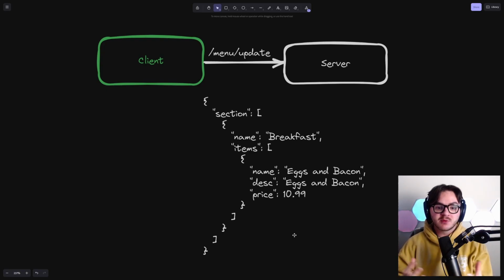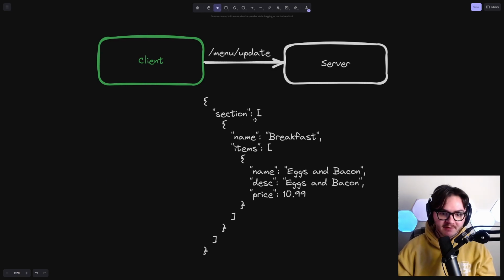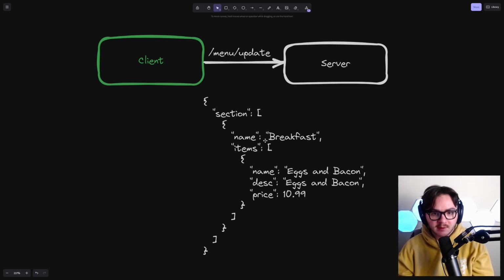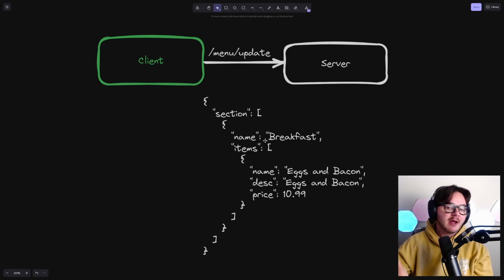All it's going to be is we're going to send over sections of a menu, and each section is going to have a name for it, and then it's going to have items inside of it. Those items are going to have a name, a description, and a price. And that's it. That's our MVP. Okay, we just have menu, update. This is one of our APIs.